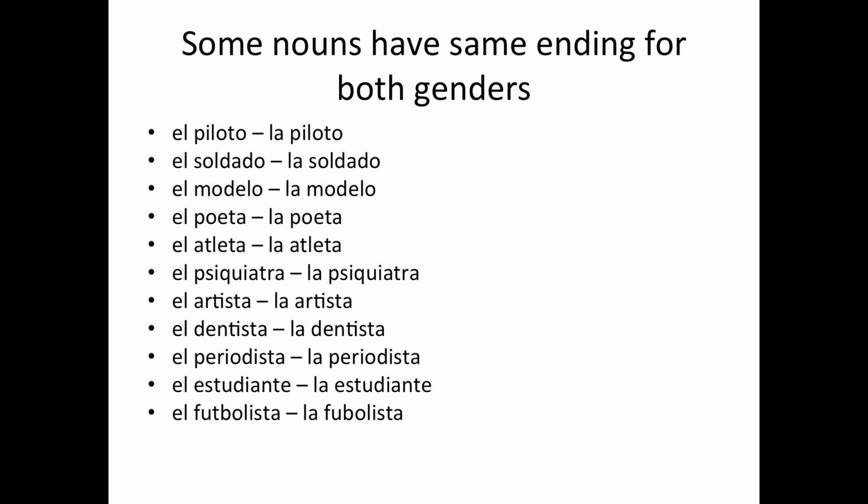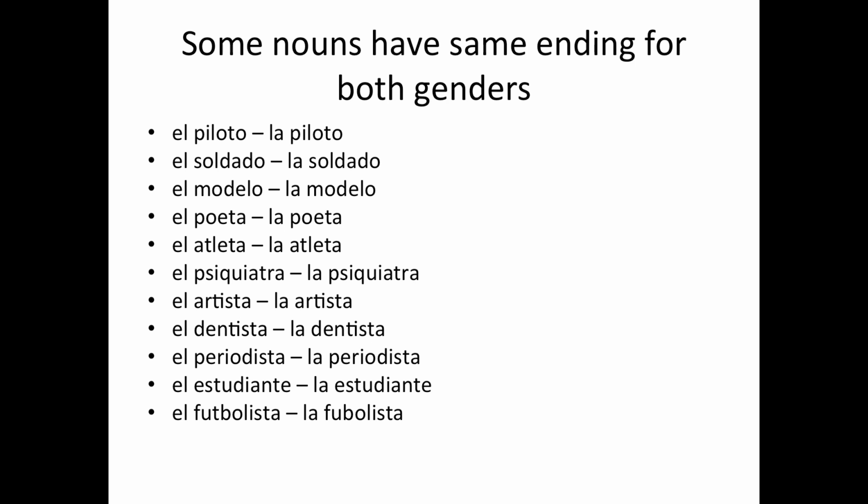So let's go over this list, starting from the top. El piloto or la piloto. El or la soldado. El or la modelo. El or la poeta. El or la atleta. El or la psiquiatra. El or la artista. El o la dentista, el o la periodista, el o la estudiante, el or la futbolista.